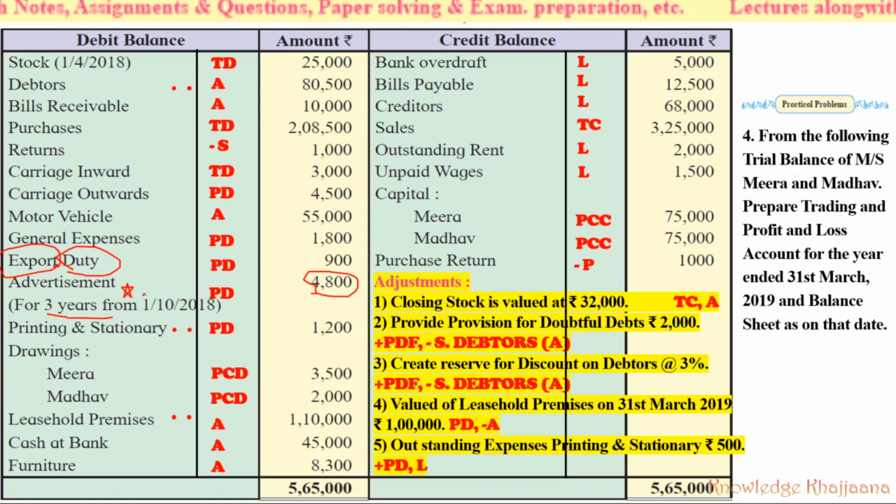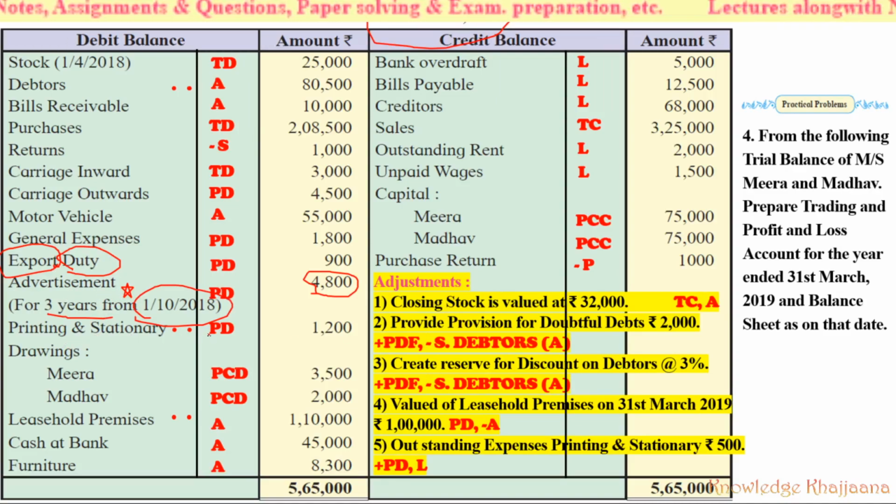Okay, and out of that, advertisement expenses from 1st October 2018 up to 31st March 2019, in this current year, are due. Out of these 4,800, the remaining prepaid expenses will be treated as an asset for the time being, till the closing of this financial year. Okay, so there is an adjustment.